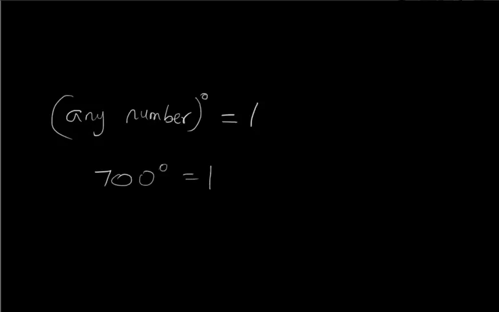Yes, 700 raised to power 0 is equal to 1. You ask again, what if it is 1 million? If you are feeling stubborn, 1 million raised to power 0 is also equal to 1.